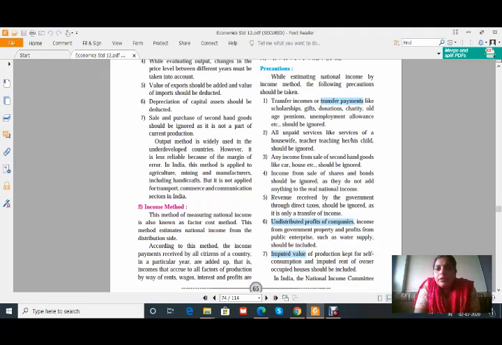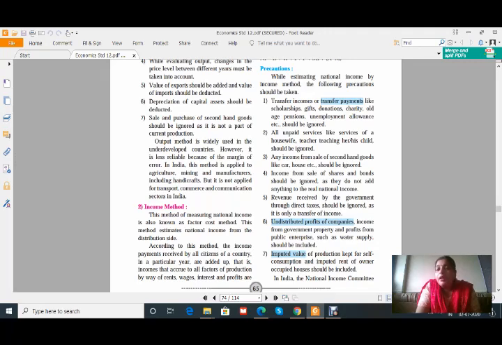The very first, transfer income or transfer payments like scholarship, gifts, donation, charity, old age pension, unemployment allowance should be ignored. While calculating the national income from the income side, these incomes are not taken into consideration. All unpaid services like services of a housewife, or a teacher teaching his or her own child, should be ignored.